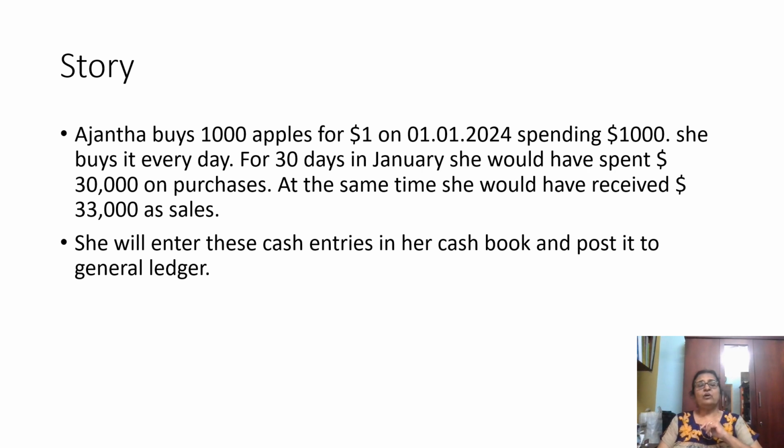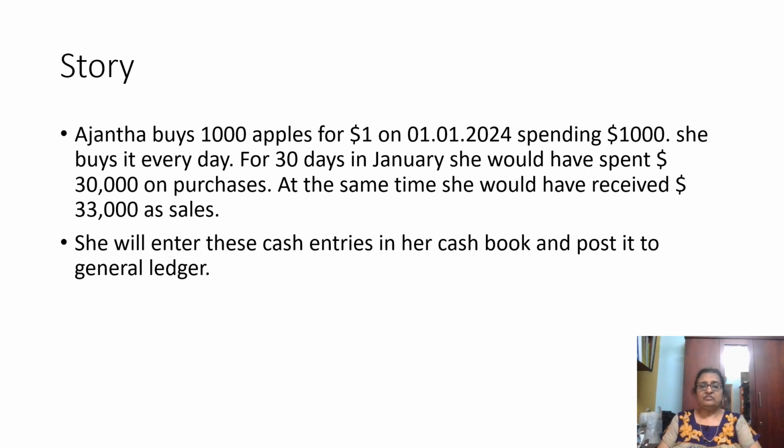First of all, when she brings in the capital, 30,000 comes in as cash to the business and her capital, because the business and the owner are treated as separate people. Business is separate from owner. It's called the entity concept. So the owner is giving 30,000 to the business.